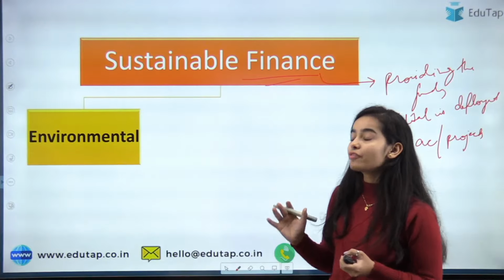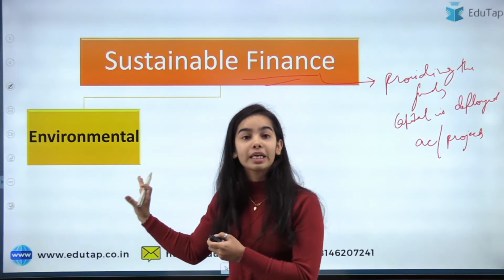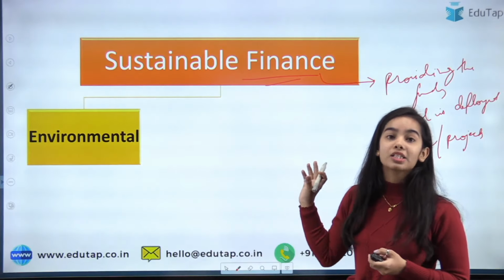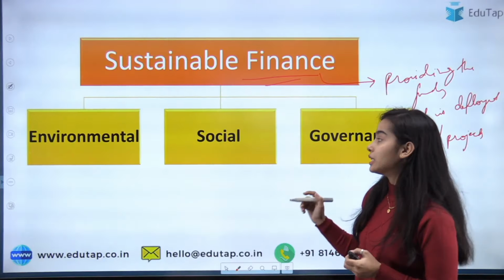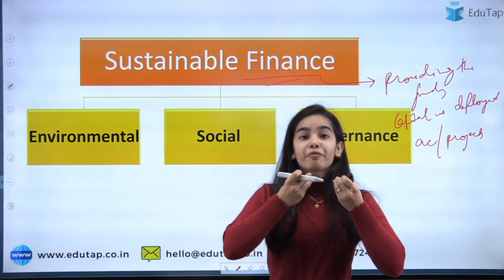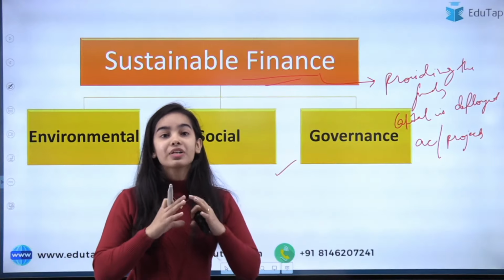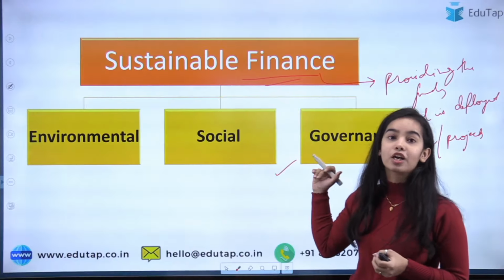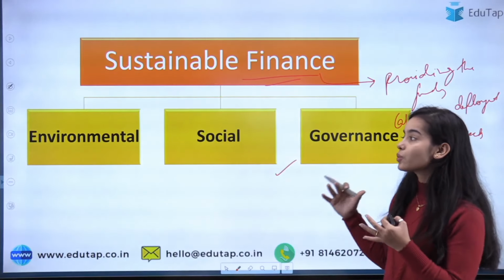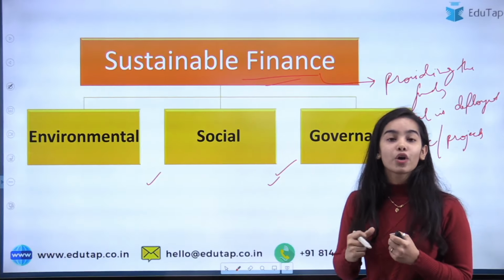It has the environmental goal into account, but it also means that we are taking into account environmental, social and governance goals, that the funds are being provided and the capital is being deployed for activities and projects that take these considerations into account and work towards these goals also.